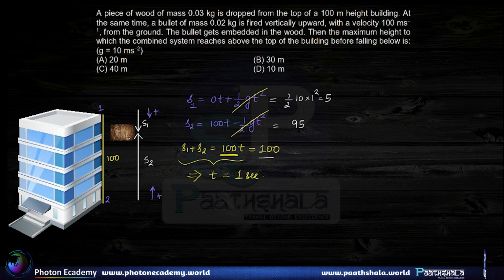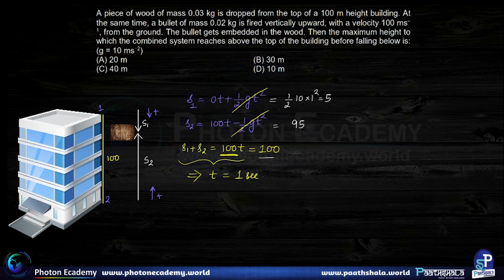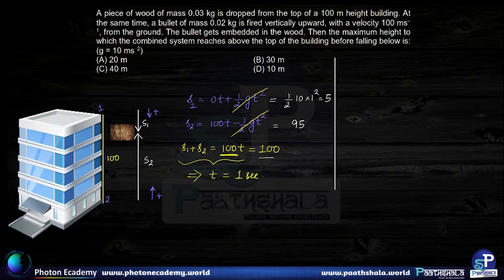Once this much is known, we would also like to find out the velocity of the combined system after the inelastic collision. Completely and perfectly inelastic collision is happening over here. So we would like to find out the velocity of the combined system after this inelastic collision takes place. So we know that the wood was falling down.